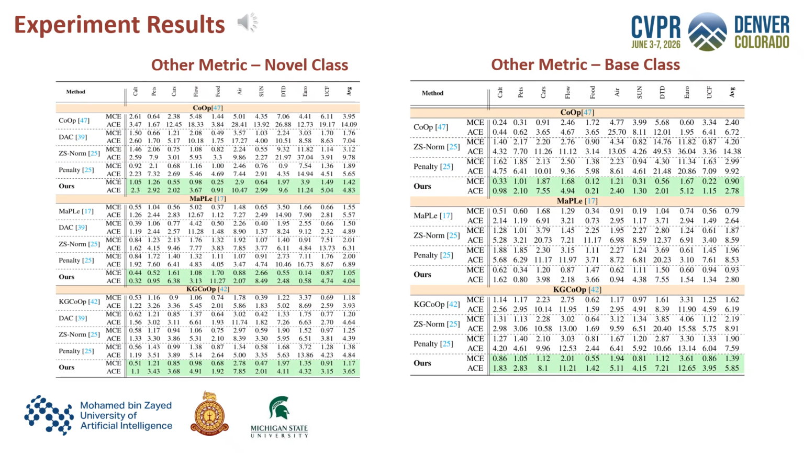Although ECE is the main metric, we also evaluate other calibration metrics. The results on base and novel classes show that our method remains competitive across different calibration measurements. This strengthens the claim that the improvement is not only specific to one metric, but reflects more reliable confidence behavior overall.